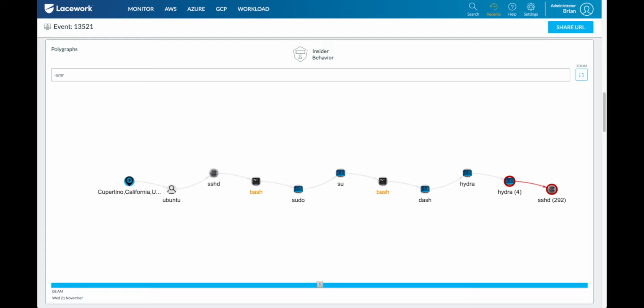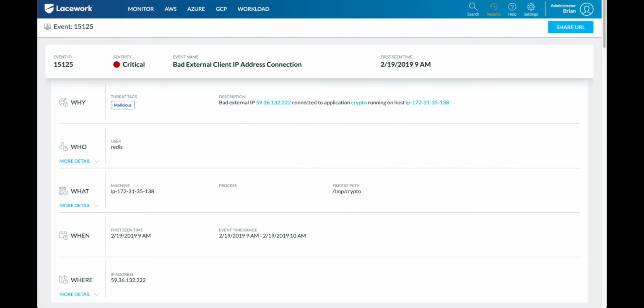In that event, we talked a lot about identifying unknowns with our anomaly detection, but that's not to say that indicators aren't important, as well as threat feeds. And that's what we're seeing here. What we had done in this example is we deployed a Redis server directly exposed to the internet. Not a great idea. By default, it is pretty vulnerable, and it did in fact get compromised. And this is the alert that we saw. So this is what we looked at when we first got this to figure out what happened.